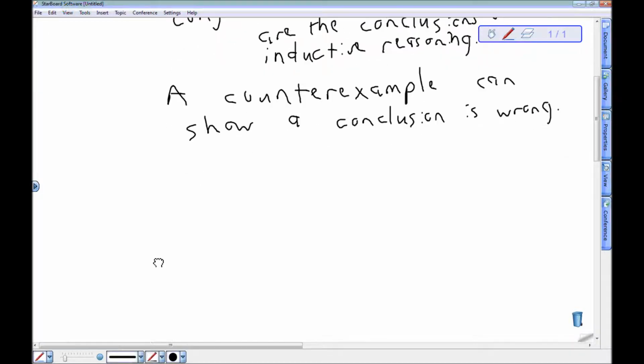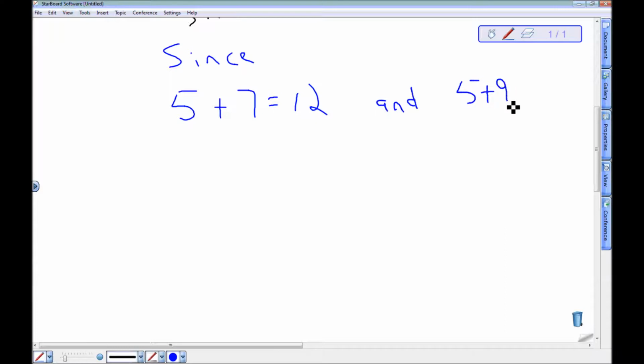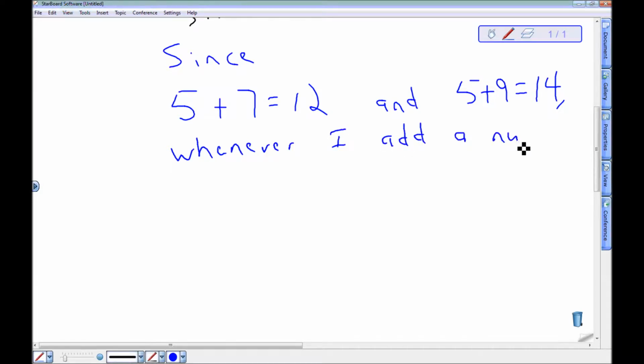I'm going to give you two examples of inductive reasoning, and then I'll talk about it a little bit more. But here's an example. Say that I notice if I take 5 and add 7, I get 12. This is going to be my very poor inductive argument. Since 5 plus 7 equals 12, and 5 plus 9 equals 14, I could conclude maybe that whenever I add a number to 5, the result is even.